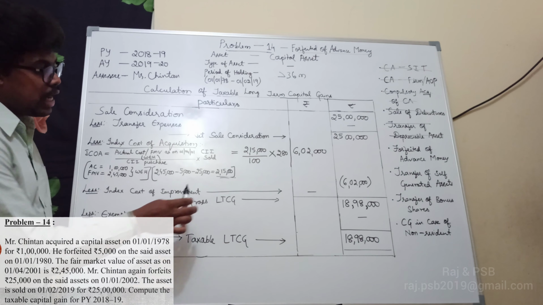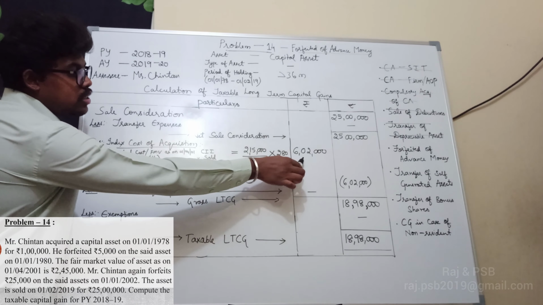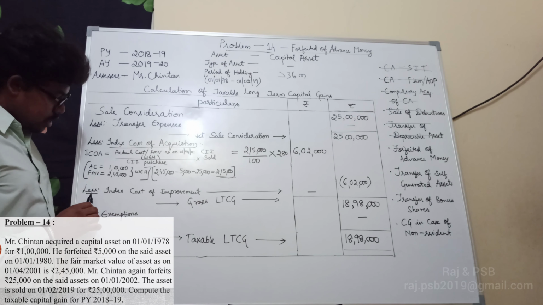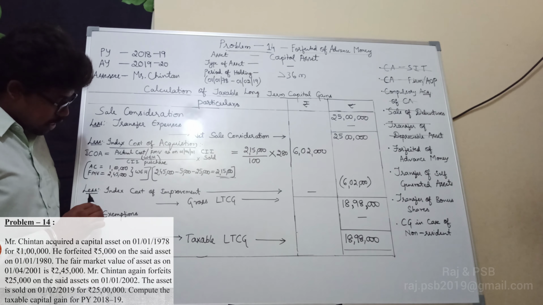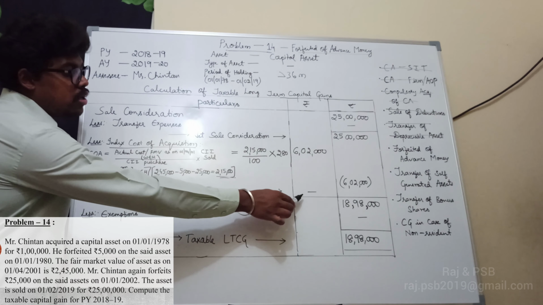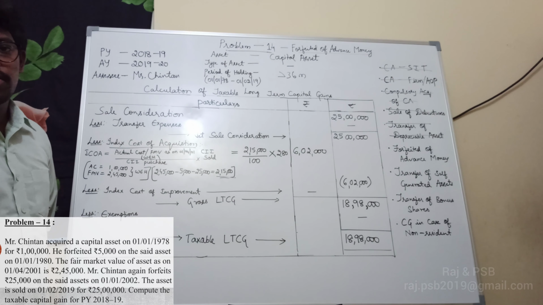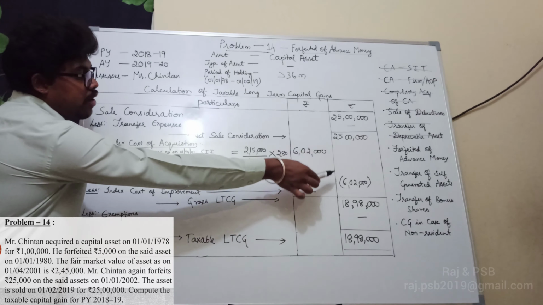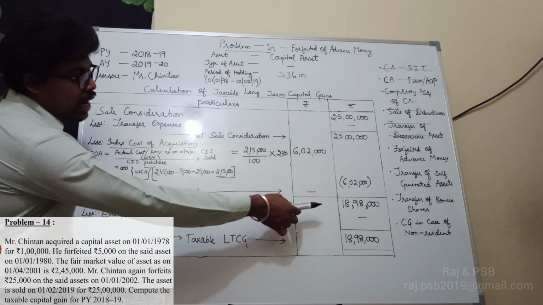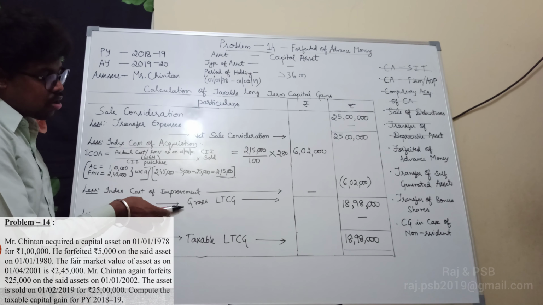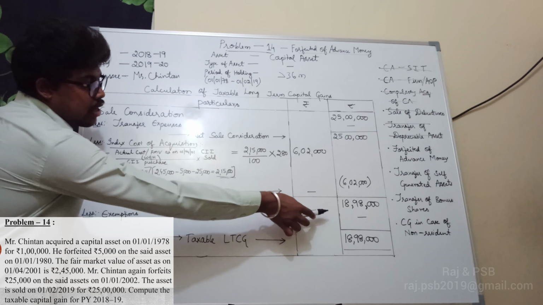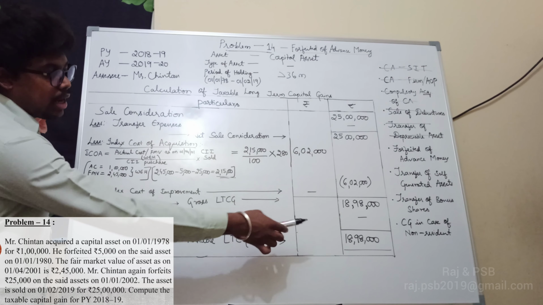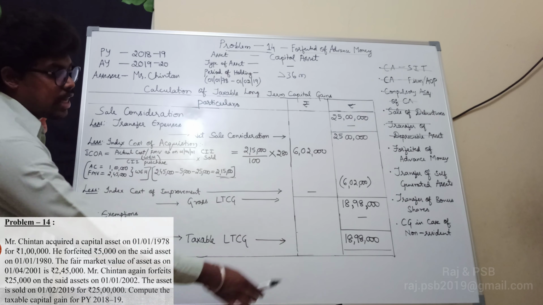2,15,000 into 280 divided by 100 is 6,02,000, and there is no cost of improvement, so less index cost of improvement is nil. So the balance is 6,02,000 shown in the brackets. So 25 lakh minus 6,02,000 is 18,98,000, which is called the gross long term capital gain. Again no exemption, nil, so the same balance is carried forward, that is 18,98,000 is the taxable long term capital gain.